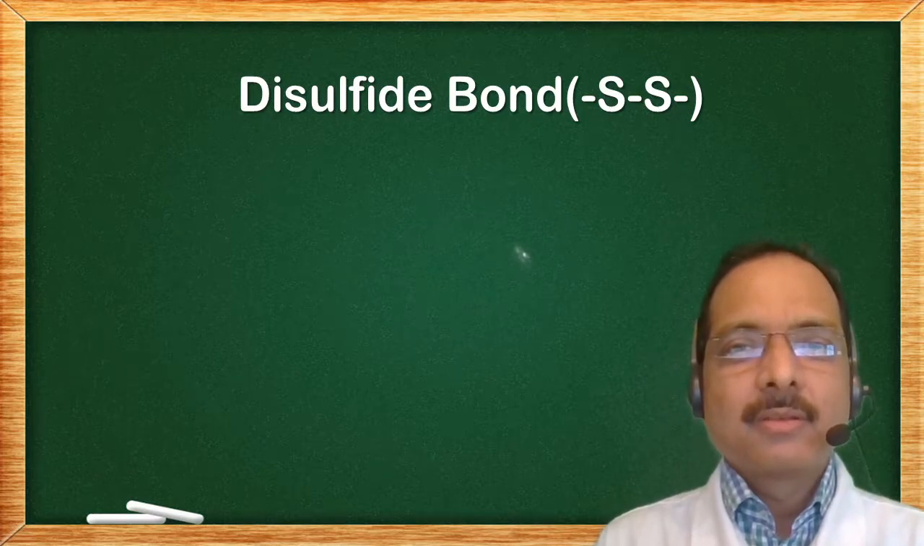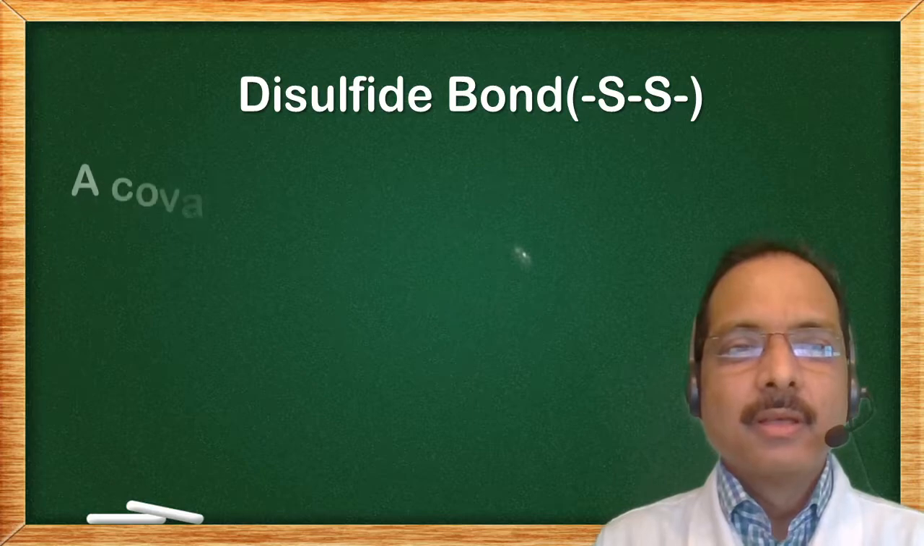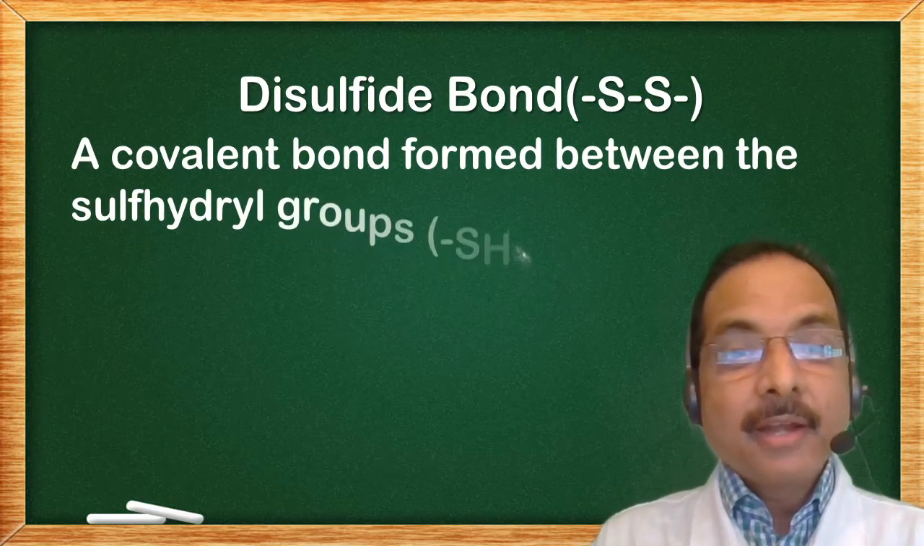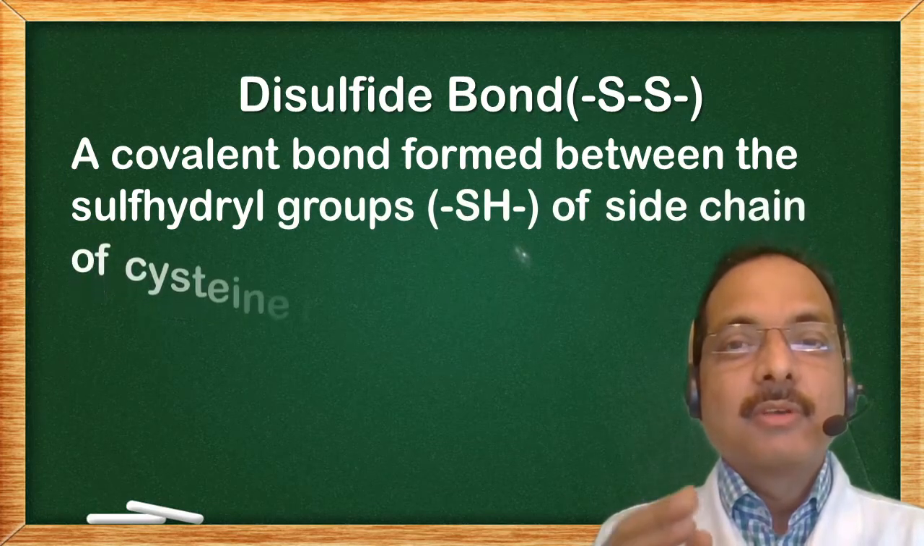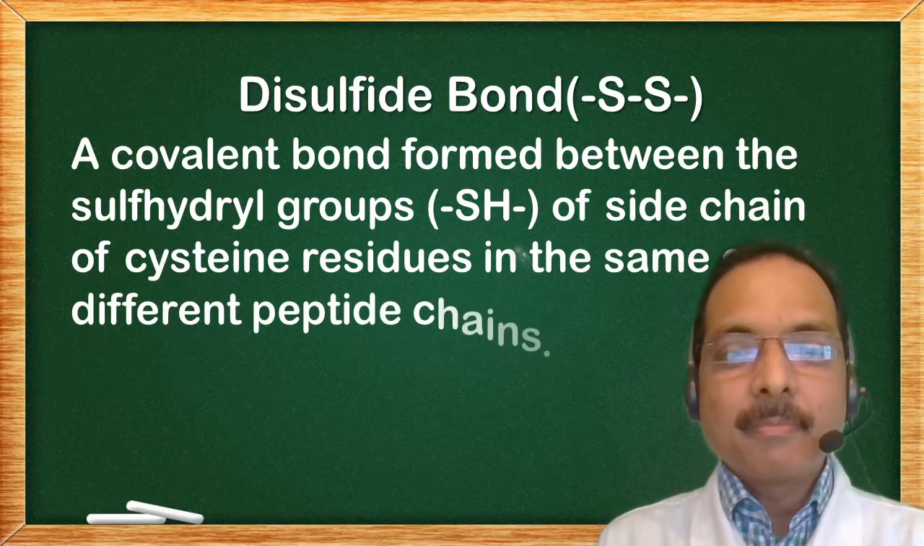Disulfide bond, represented as S-S. A covalent bond formed between the sulfhydryl groups of the side chains of cysteine residues in the same or different peptide chains.